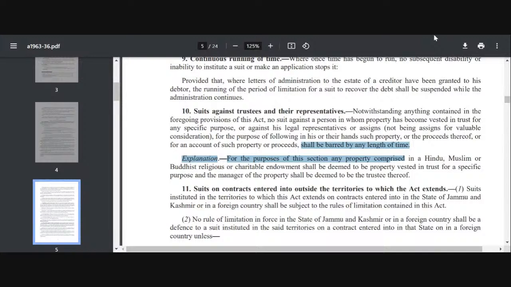अब आप बताओ क्या समझ में आ रहा है? सेक्शन 10 में क्या समझ में आ रहा है? एक बार रीड सेक्शन 10. इट्स वेरी इजी. Just read. I'll just drink water. You people can also drink water if you want to. Take a minute. Read the section 10 and tell me what is it saying.